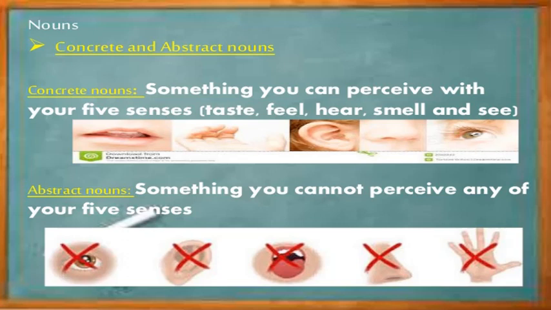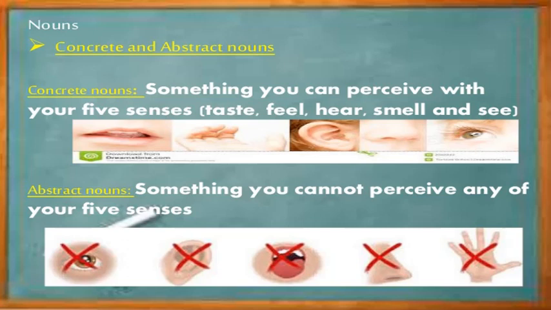So nouns that you can perceive, you can identify with the help of your sense organs, five senses, are called concrete nouns. But there are certain nouns that you cannot perceive with these five senses. So those nouns are called abstract nouns.